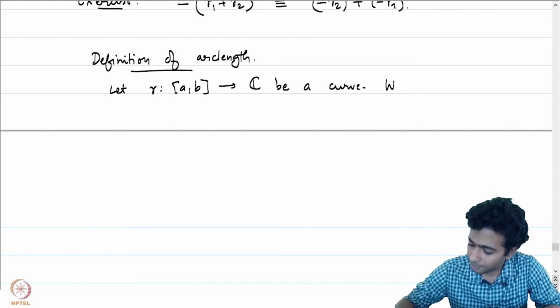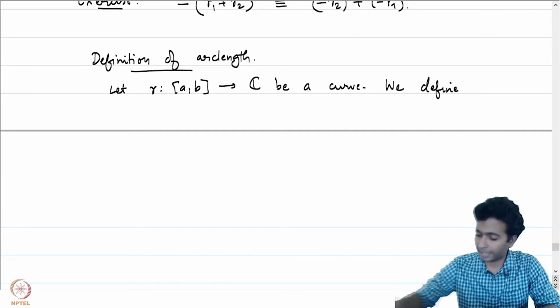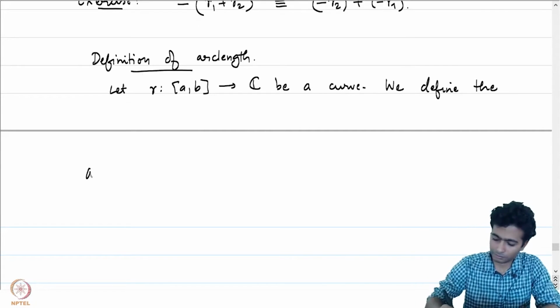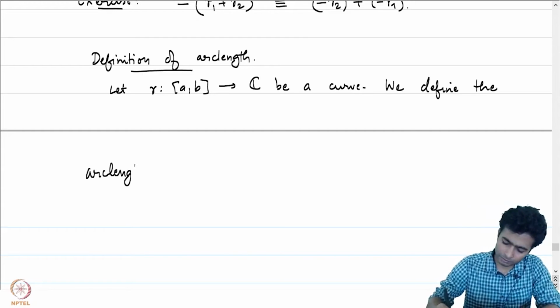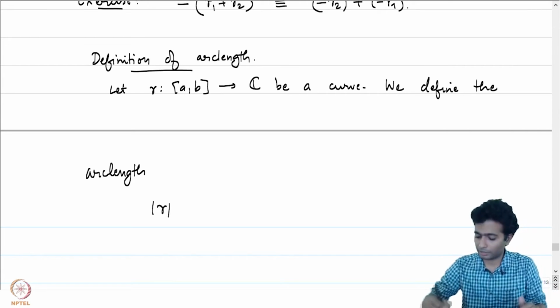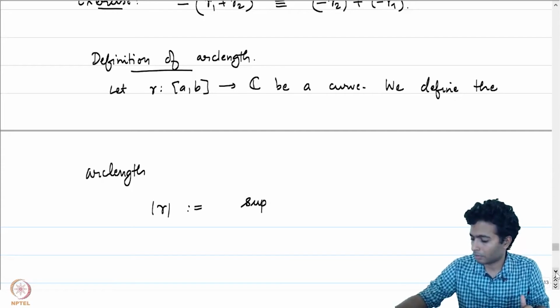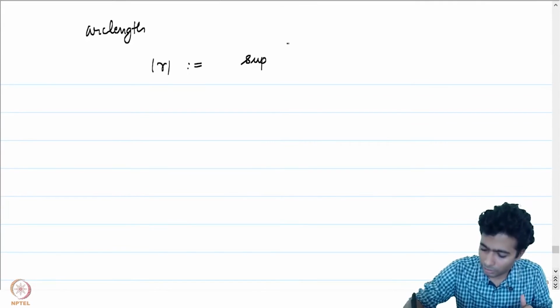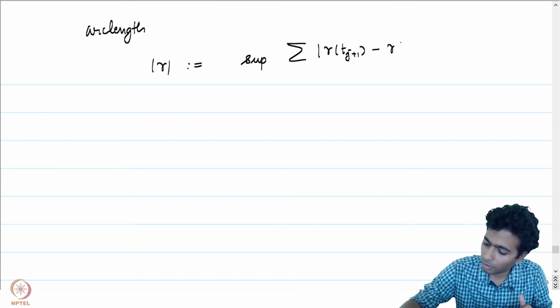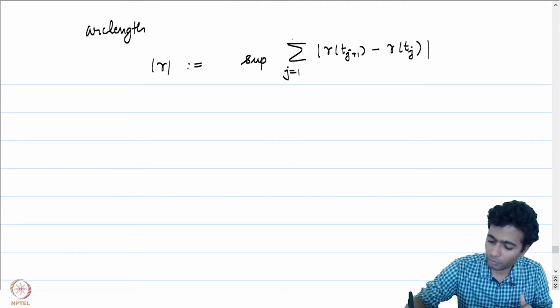We define the arc length, which is denoted by mod gamma. This is the arc length. This is defined to be the supremum over the summation of mod gamma of t_{j+1} minus gamma of t_j, where j is going from 0 to n-1,